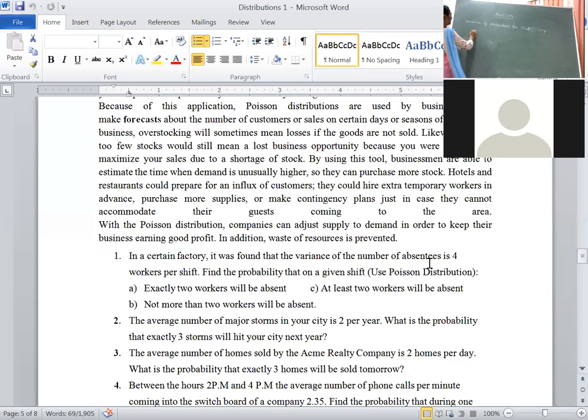How will we write the mass function? Probability of the number of absentees in a shift. This is nothing but the probability mass function. How do we define the probability mass function of Poisson distribution? E to the power of minus lambda into lambda to the power of x upon x factorial.